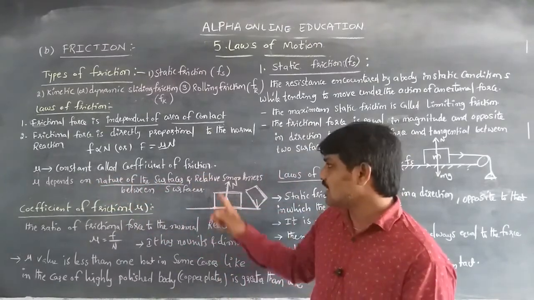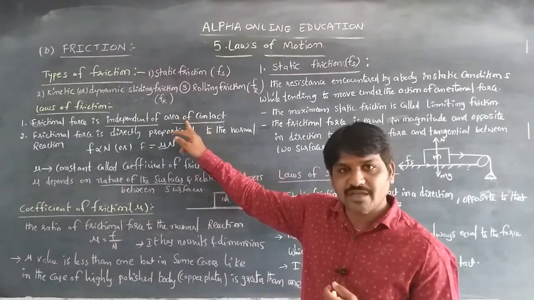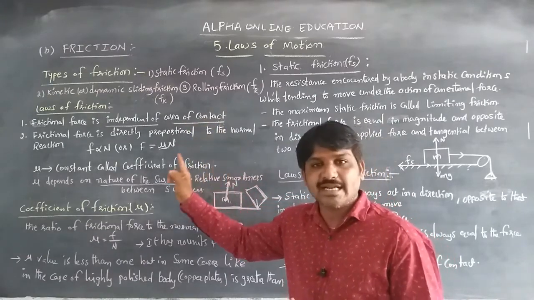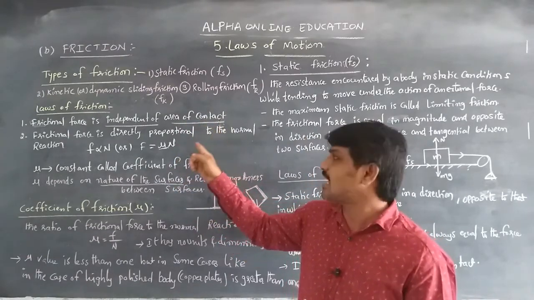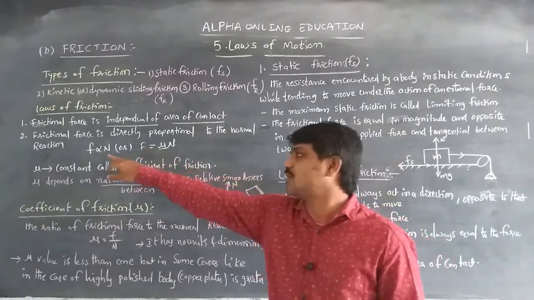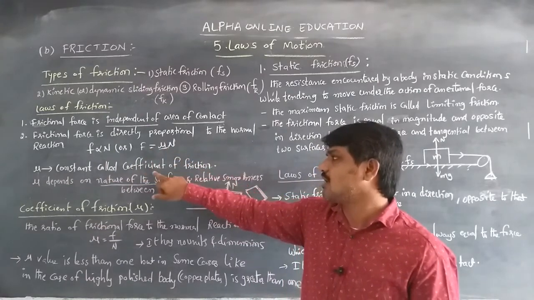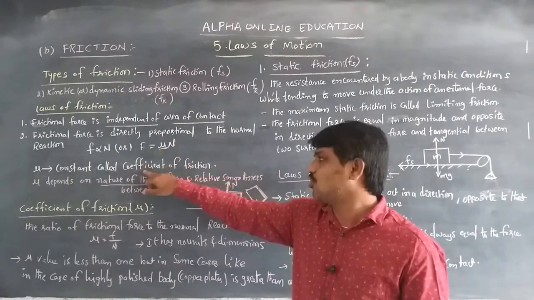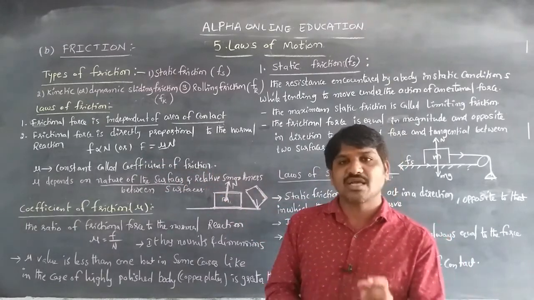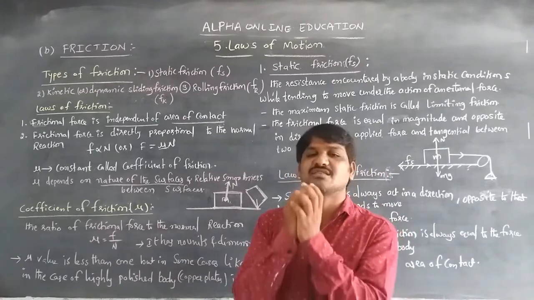So this is about the laws of friction. The first one is that frictional force is independent of area of contact, and the second one is that frictional force is directly proportional to the normal reaction. From that we get F is proportional to N, then F is equal to mu N. Mu is the proportionality constant called the coefficient of friction. It depends on the molecular nature of the surfaces and the relative smoothness between the surfaces.